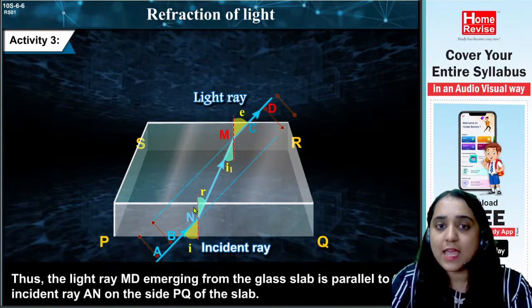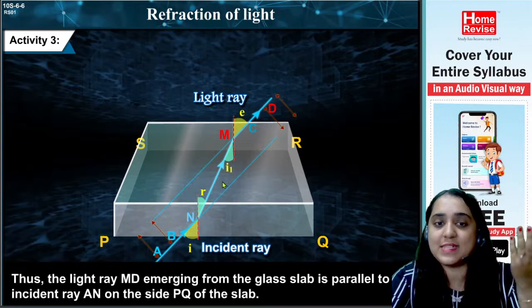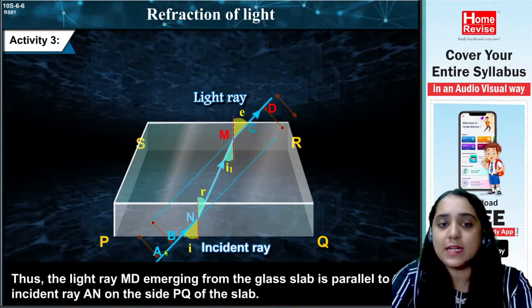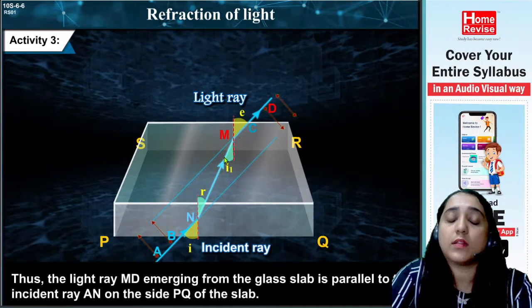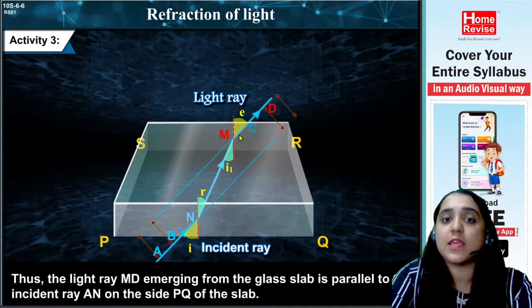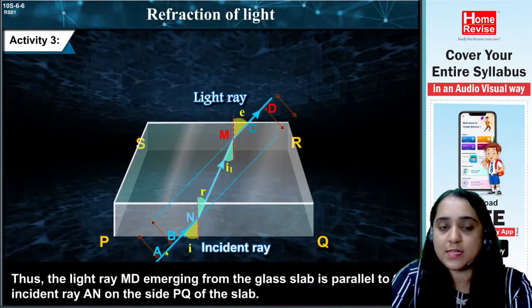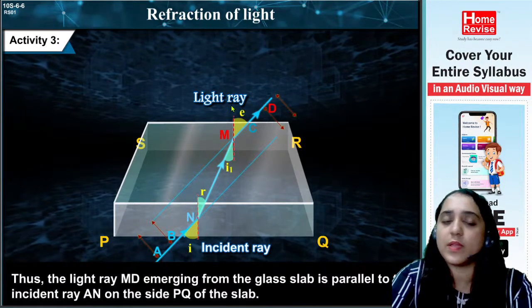See, as they are forming the same angle, if you extend the line on both sides, you can find that this incident ray and this emergent ray are both parallel to each other. This incident ray is in the air medium and this emergent ray is also in the air medium.